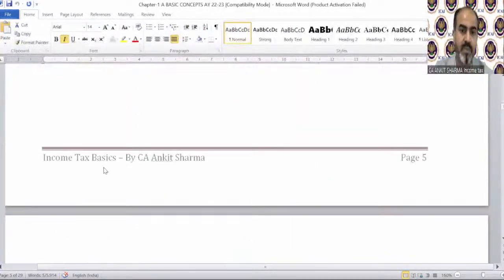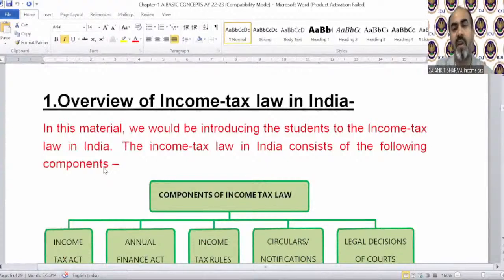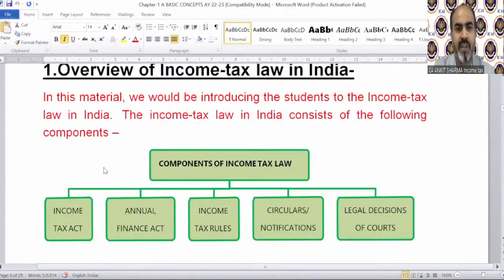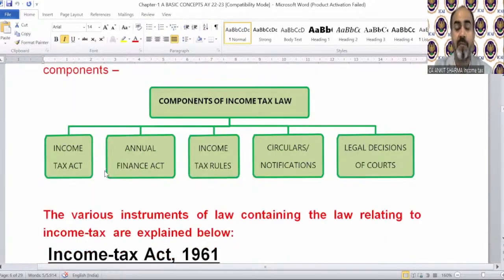Fine. So starting from overview of income tax law in India, this basic theoretical part, reading material, of course. In this material, we would be introducing the students to the income tax law in India. The income tax law in India consists of the following components. There are 5 components which technically make the dish we call income tax. Fine. We can say ingredients of income tax, or components.